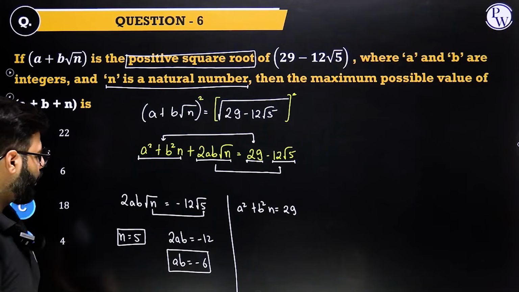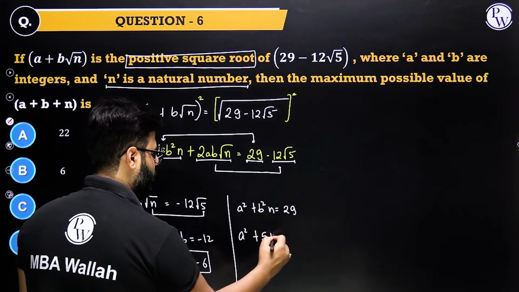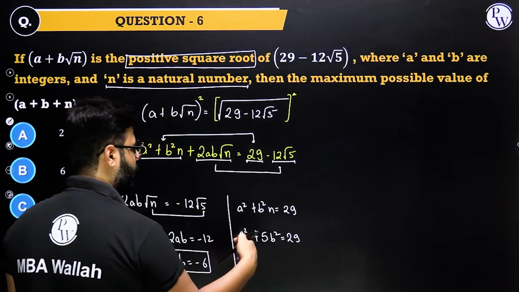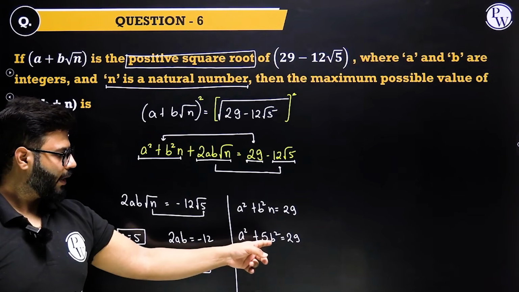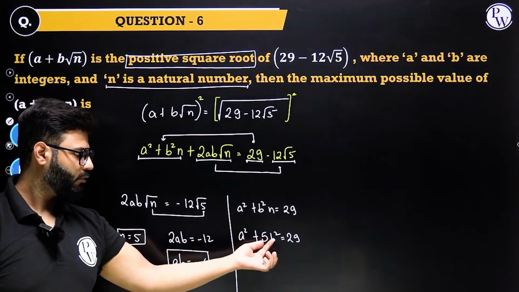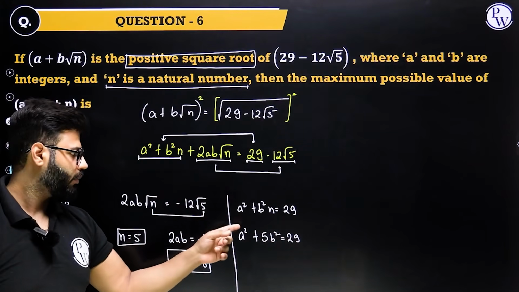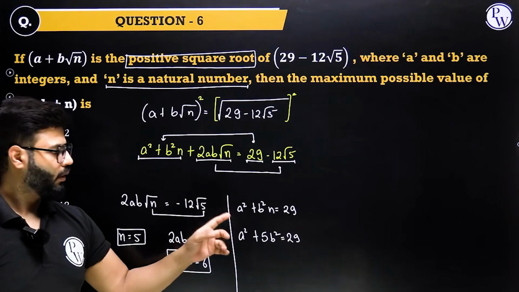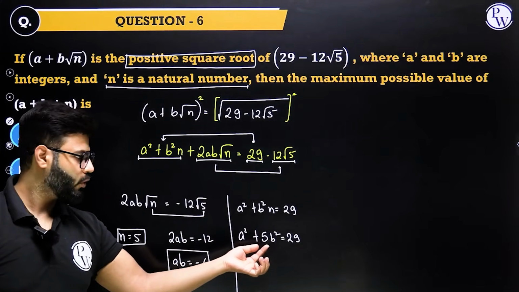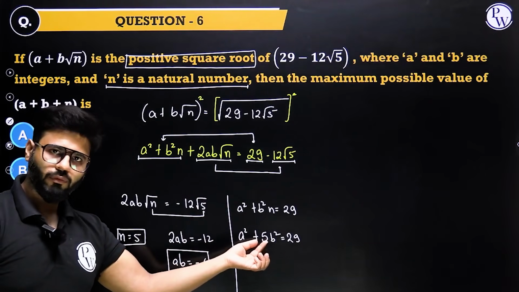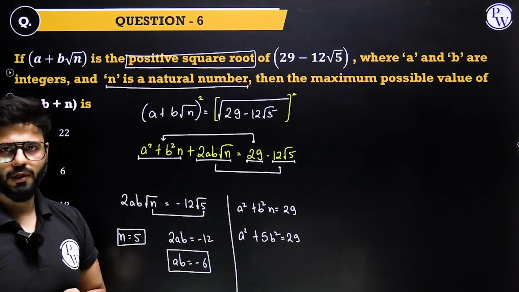Have a look at this one. Since n is 5, we know that a square plus 5b square is 29. Now this actually helps us to find a and b. See this guy b, if it takes 1, this becomes 5. 29 minus 5 becomes 24. 24 is not a perfect square, and we need a perfect square. So this cannot be 1. You can put it yourself if you cannot observe it directly. 5 goes there, 24. A square is 24, not possible. It has to be an integer.